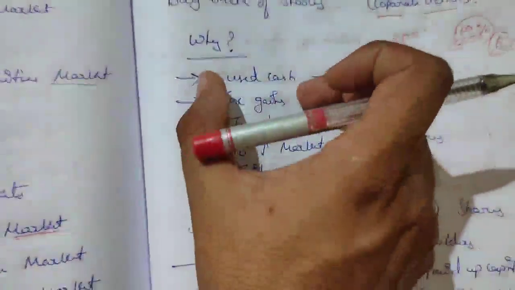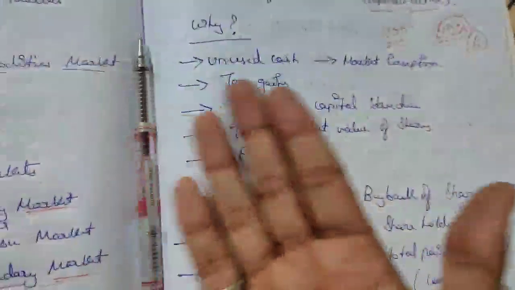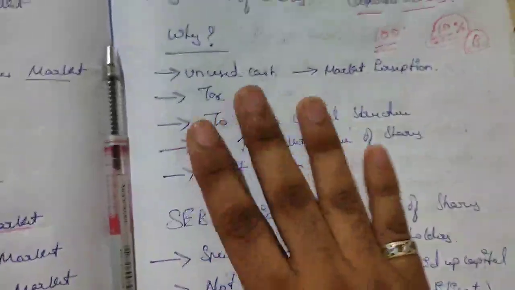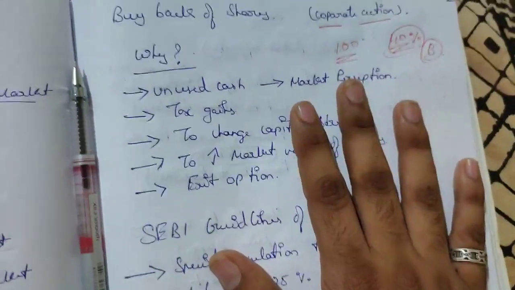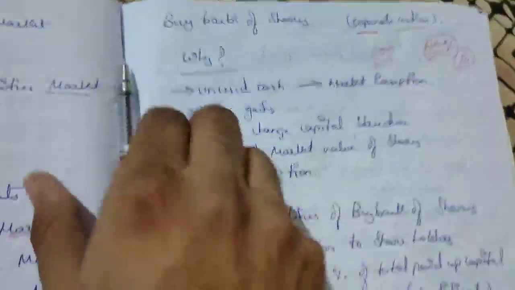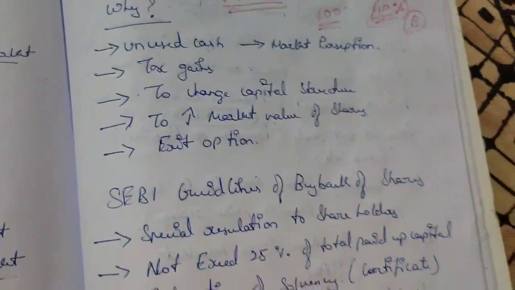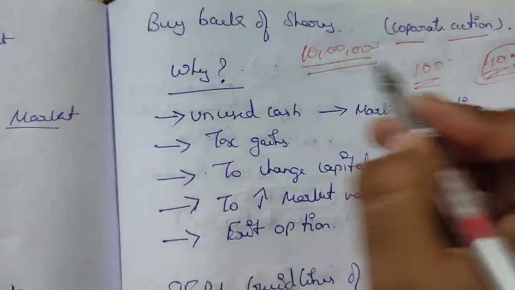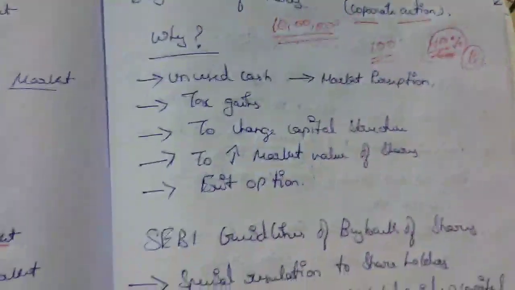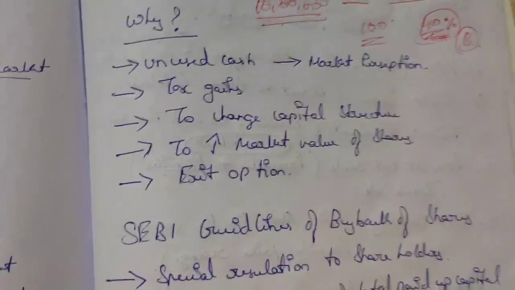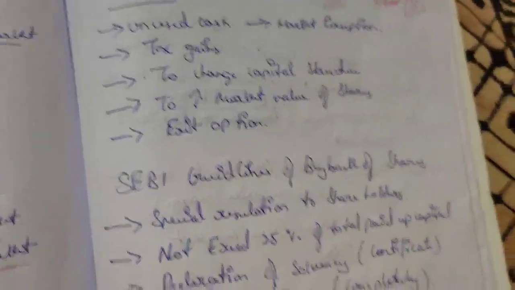Unused cash first. Why? Because, guys, large companies raise huge capital. They had issued 100 shares and the 100 shares were subscribed. But the amount, like they had got 10 lakh, the whole 10 lakh was not used in the business. The 40% was not utilized, so the cash remained idle. And in our economy we know we cannot keep cash idle, we have to use it actually. So we buy back the shares.